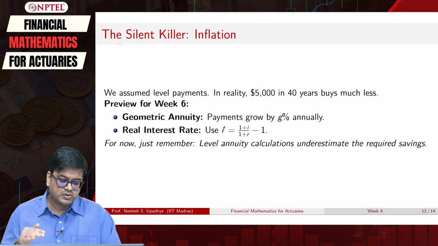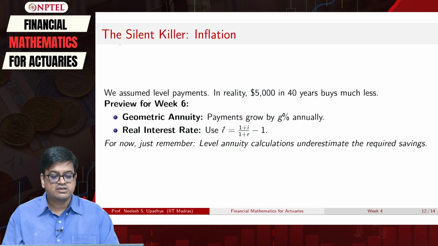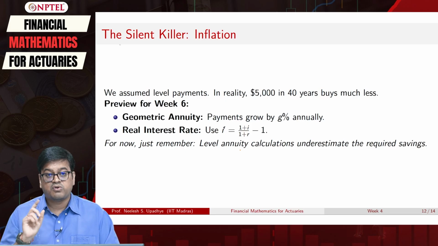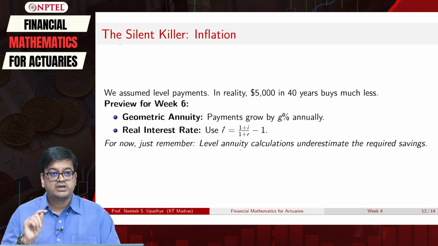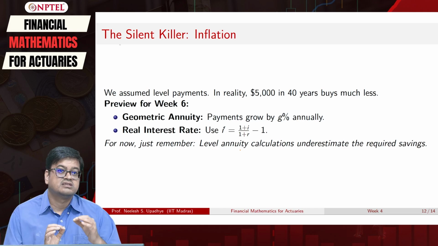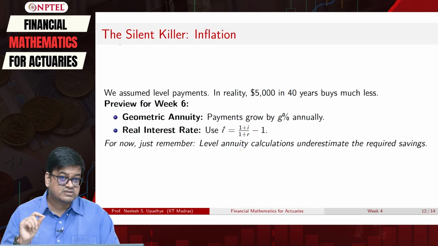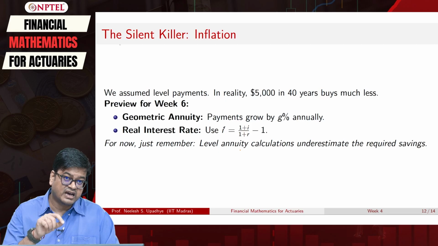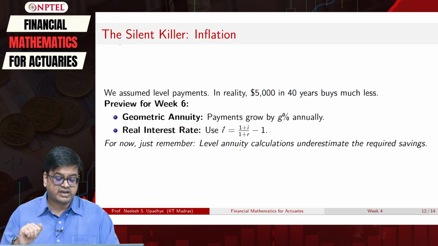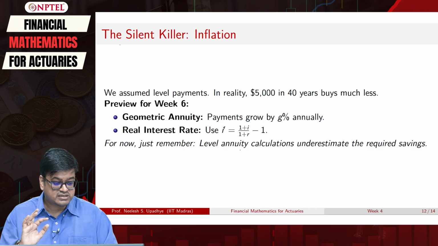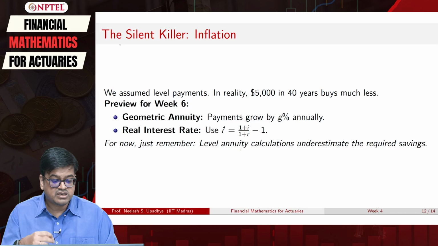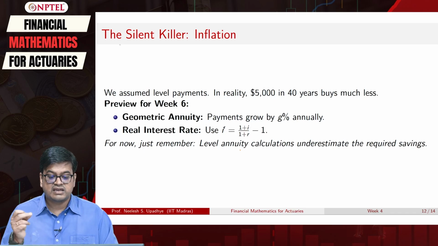Therefore, we need to look at certain concepts like geometric annuity, where the payment will grow by G% annually, and we have already triggered this in our week 2. The inflation rate causes the real interest rate to decrease. So we will bring that factor in and calculate the real interest rate I prime, where R is the inflation factor and I is our effective interest rate. We will use these factors in an effective manner to calculate level annuities.